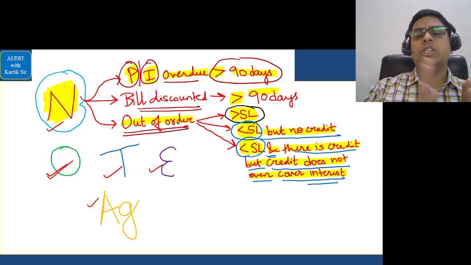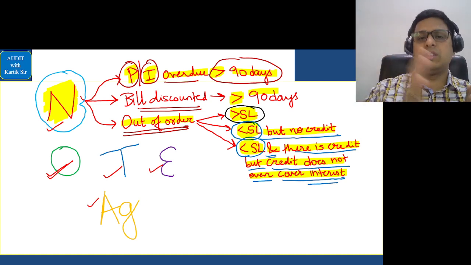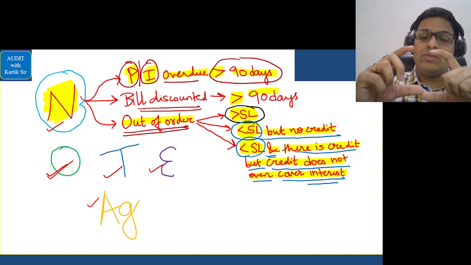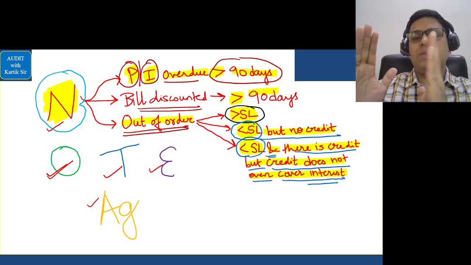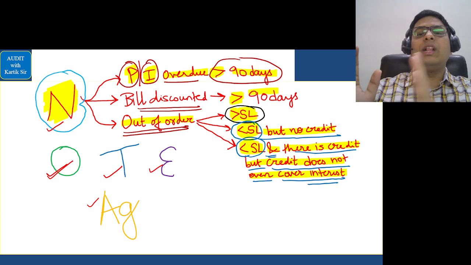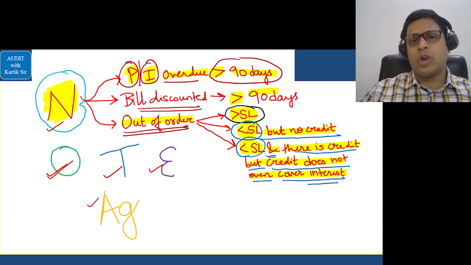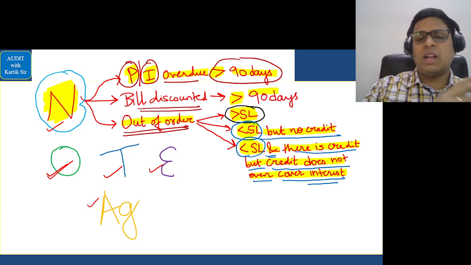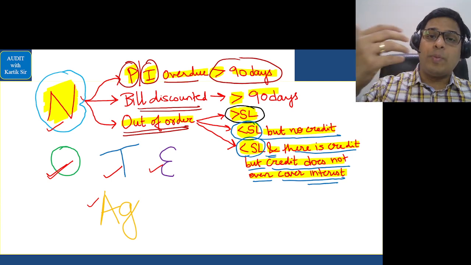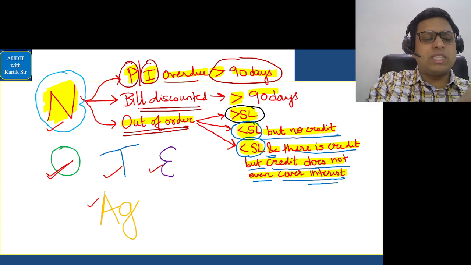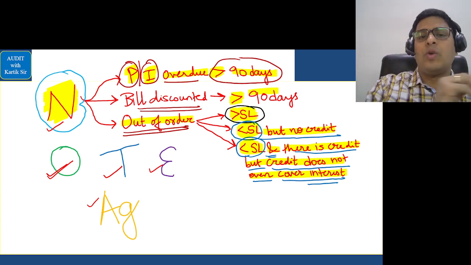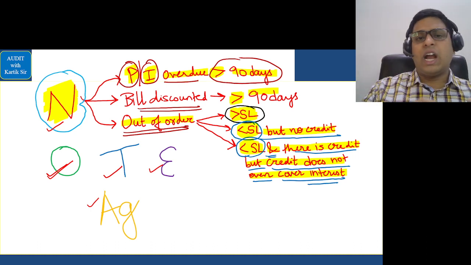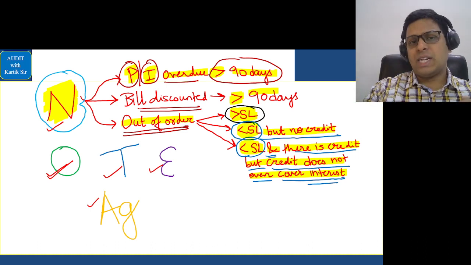Now, if the farmer has taken a loan for a long duration crop, and if the farmer doesn't pay the loan within that crop season, one crop season meaning since the time you have taken the loan till the crop is harvested, long duration crop, that is a crop that takes more than 1 year. In that case, if the farmer is not able to pay that loan to the bank, then as soon as one crop season is over, you will treat that farmer as an NPA, non-performing asset.